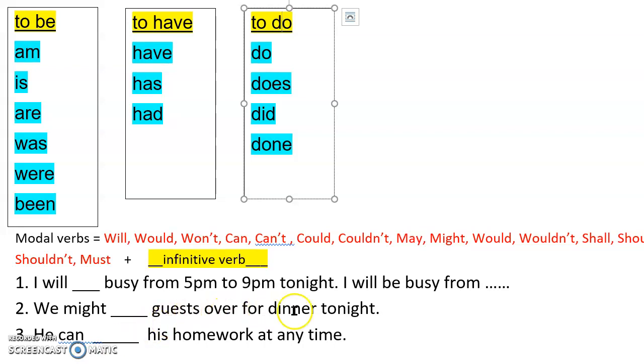Guests over for dinner tonight. All we're doing is choosing which infinitive verb makes the most sense, which sounds best. So for number two, we might have. Have suits here. We might have guests, visitors, over for dinner tonight.